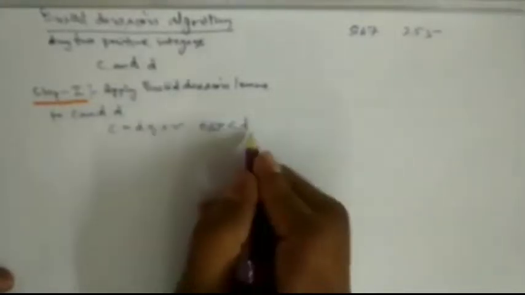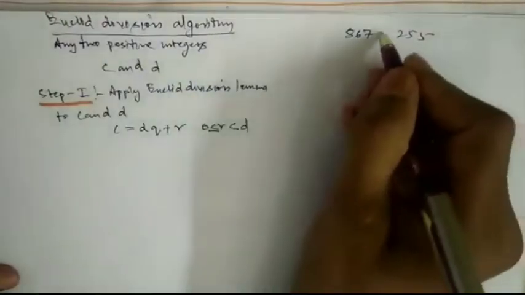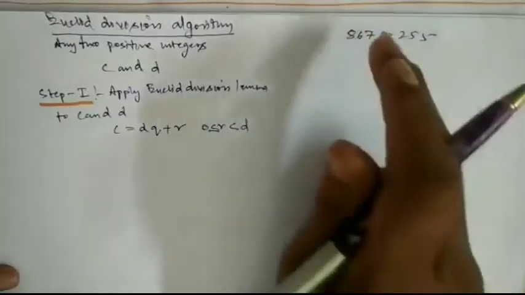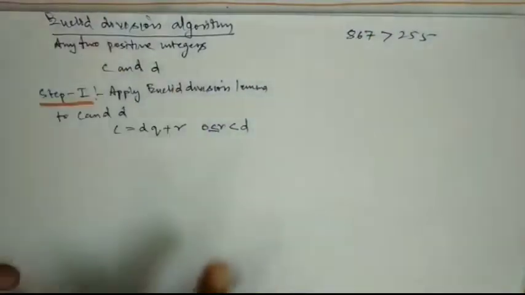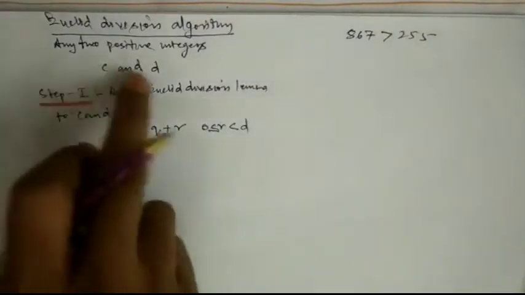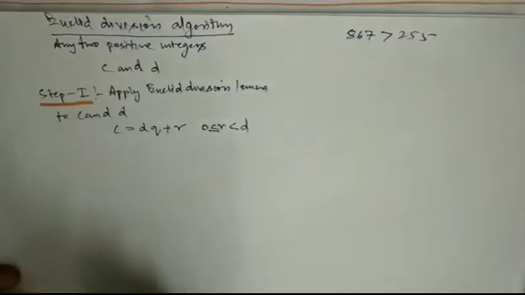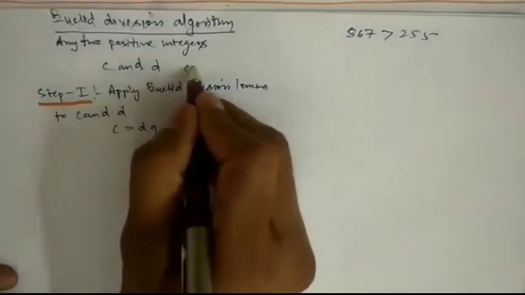Earlier it was B, so we wrote B first. Okay, so you will apply Euclid division lemma to 867 and solve this. First we will understand this, then we will solve this problem. So step 1 is Euclid division lemma: apply Euclid division lemma to C and D. So what will you get? C is equal to DQ plus R. First see which one is greater.